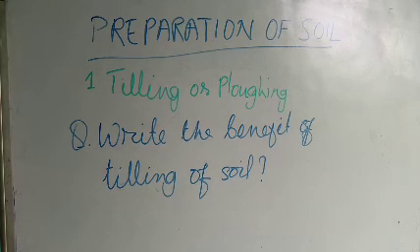And the fourth point is that many kinds of organisms live in the soil. These decompose dead plants and animal matter and release the nutrients back to the soil. When we till the soil, it brings the nutrient-rich soil to the top and the plant can utilize it. That means the plant can use it.